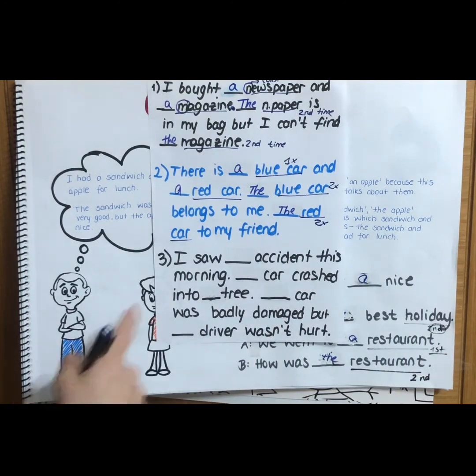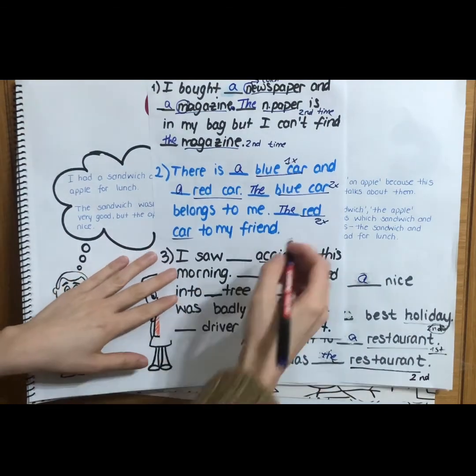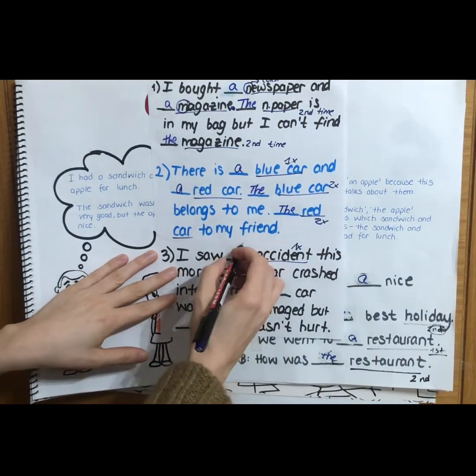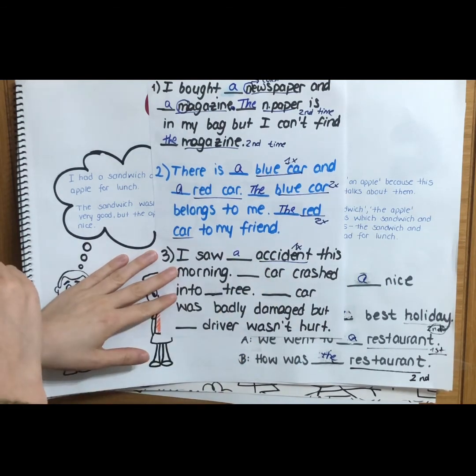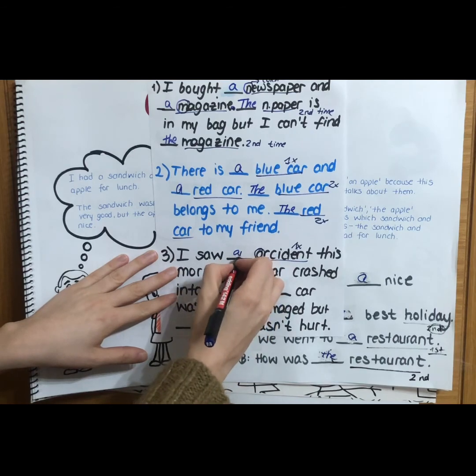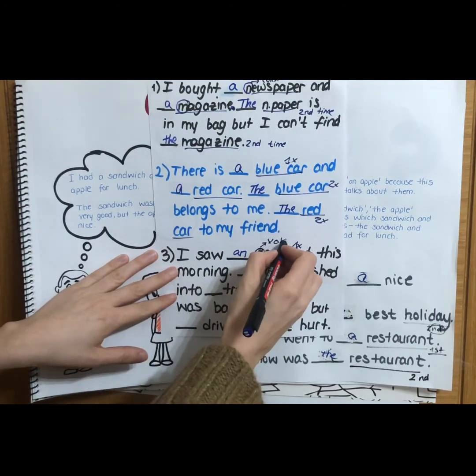Let's look at this. I saw an accident this morning. Accident. This is the first time I'm talking about the accident. So what am I going to use? A? Is it true? Look at the starting letter. It's A, so we say an. Because this is a vowel.